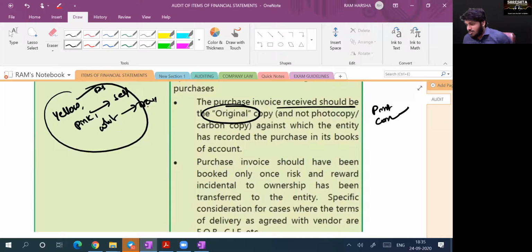Yes or no? Yes, sir. Now you are getting a bill in Amazon as soon as you purchase goods. Is it original or duplicate? Both are same. Soft copy. Yes, soft copy, you don't have original, duplicate, all that.